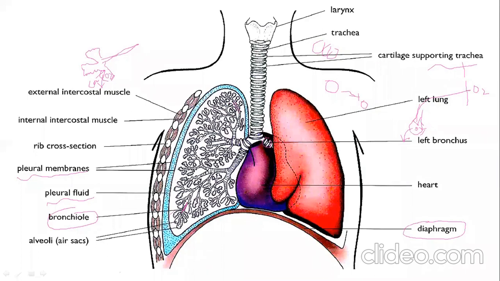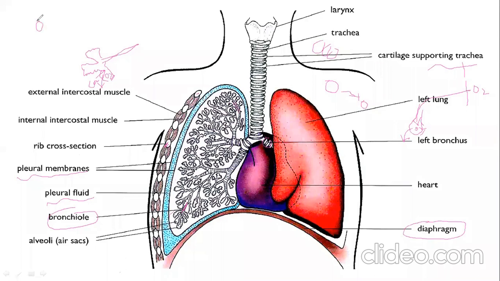Okay. Now you can see here, this is the rib cage. This one, the white color, shows you the bone of the rib, right? So this one you can see is a rib cross section. So this is bone, the white color.